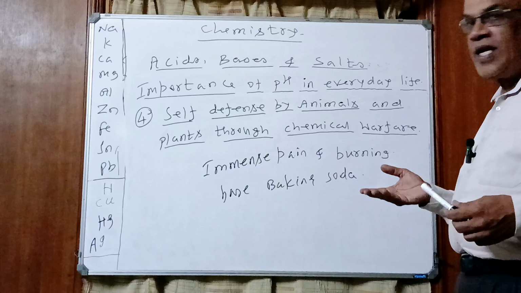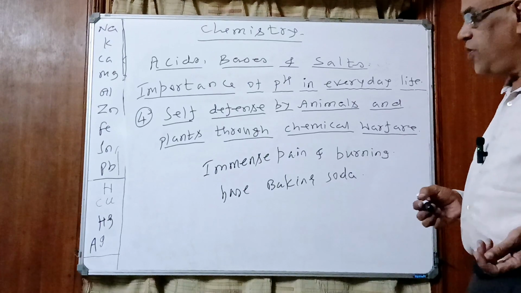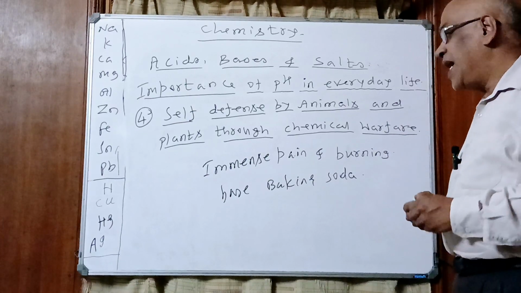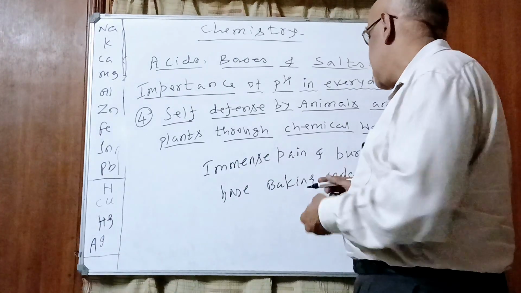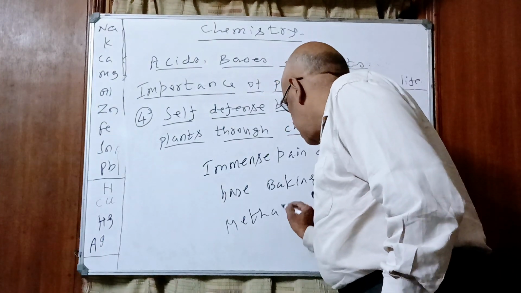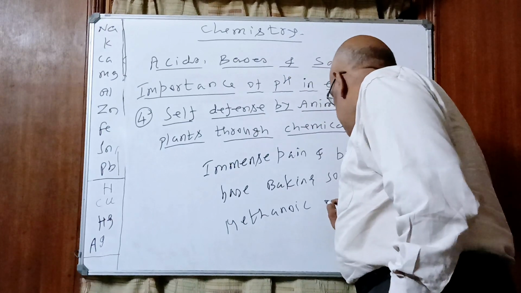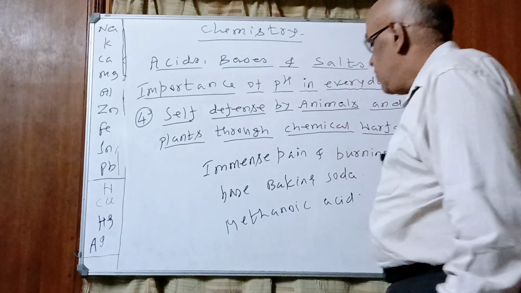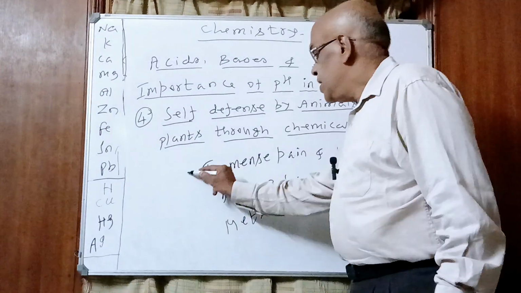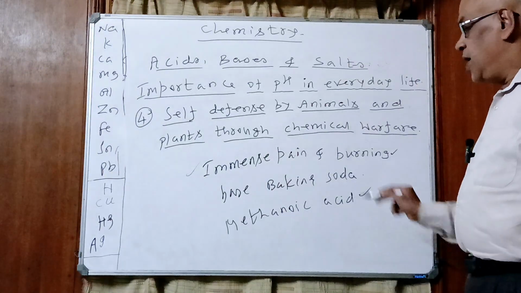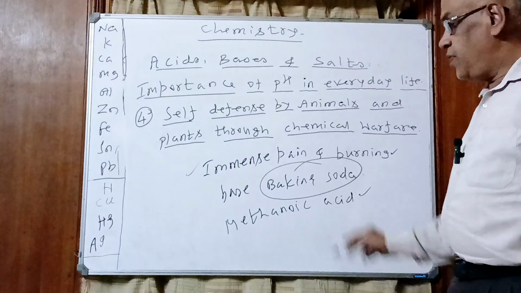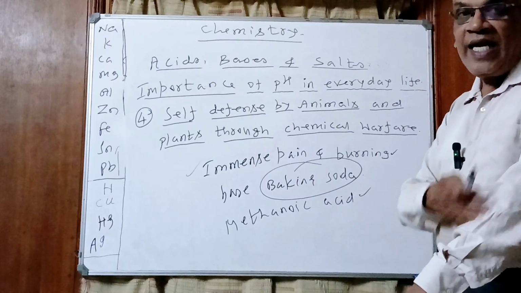Similarly, ants, we know, isn't it? When they sting, they also release a chemical, which is an acid, into our skin. What is that chemical? Methanoic acid. It will come for one more question. Honeybee or ant, when they sting, which acid is released into our skin? Methanoic acid, because of which we get immense pain and burning. Immediately, what should we do? We should rub the stung area with baking soda, which is a base, to neutralize that excess acid.